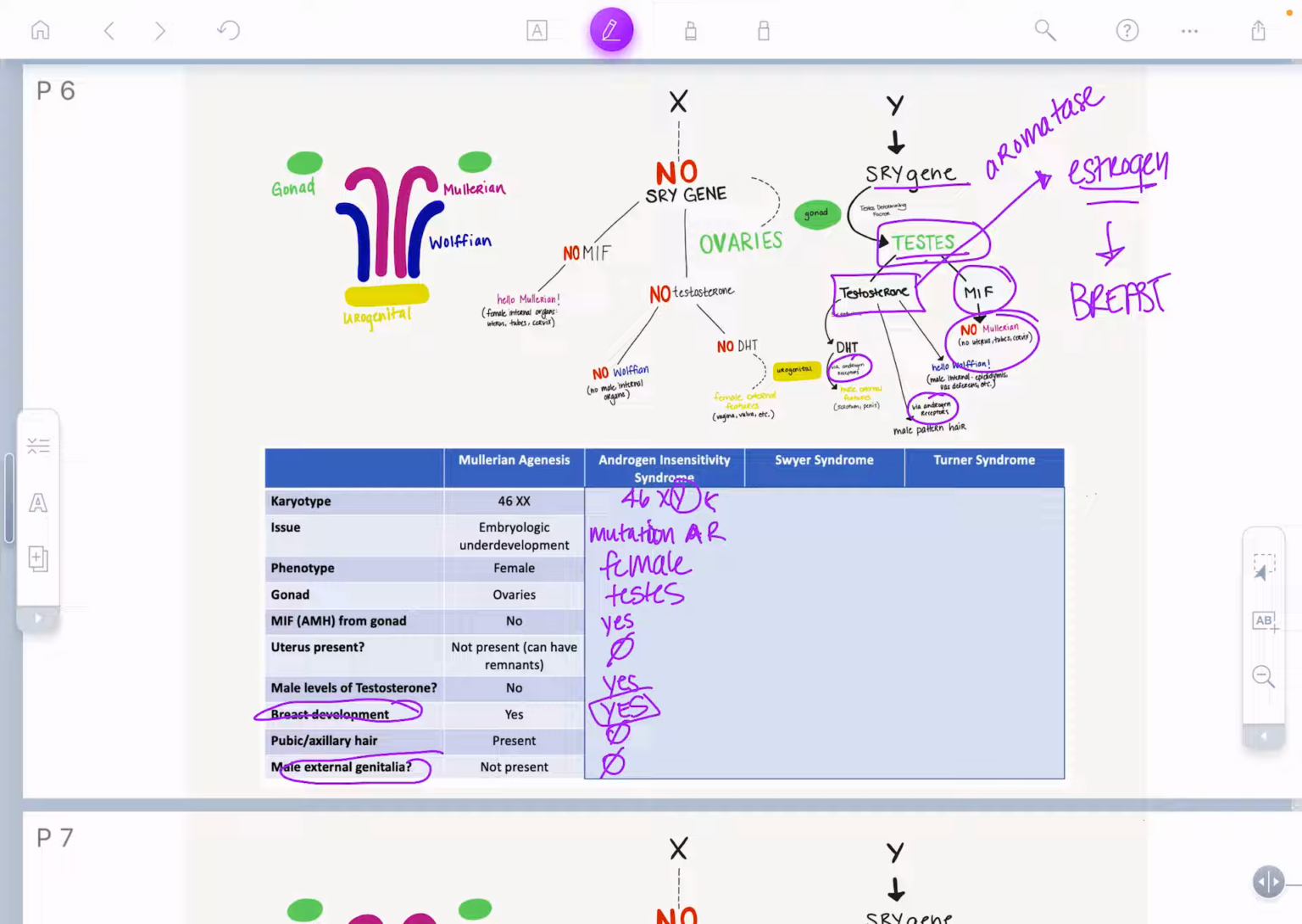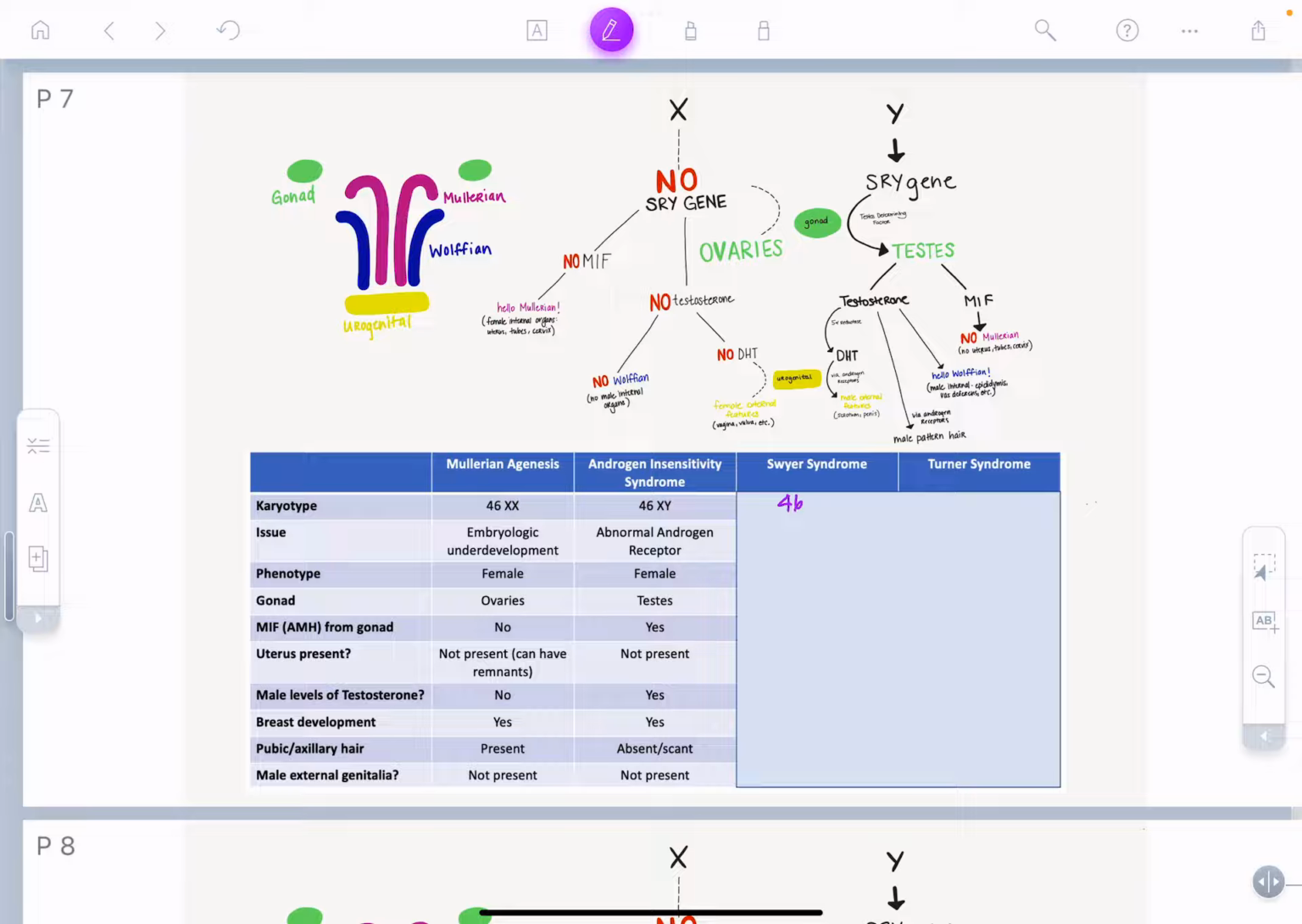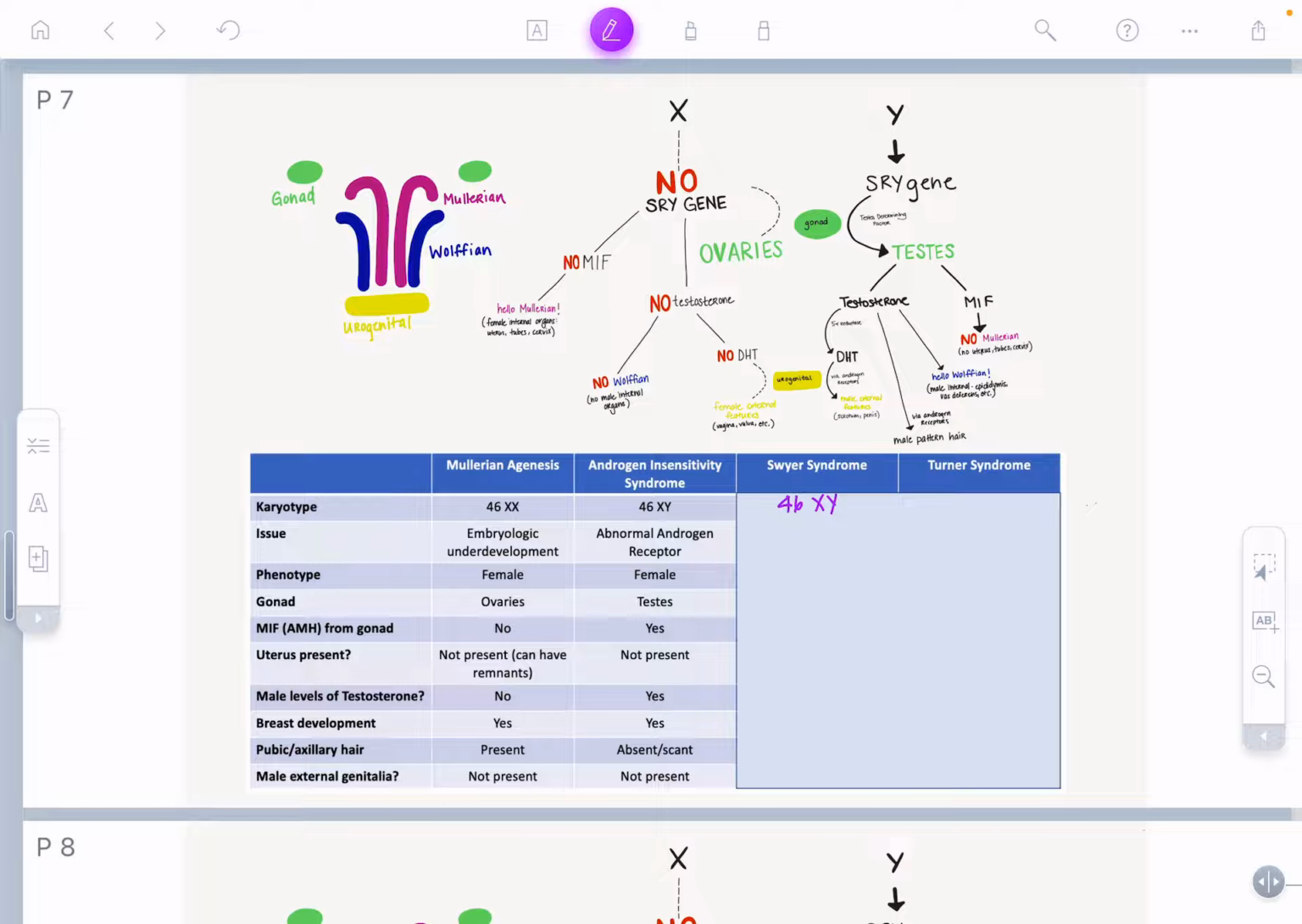Now, Swyer syndrome, they're also biologically male, but the issue is there's some sort of mutation or wrong part in the SRY gene. So their SRY gene is not functional. Again, if the SRY gene is not functional, they can't make testes. So they actually have defunct, and again, beyond the scope of this, they have what are called streak ovaries.